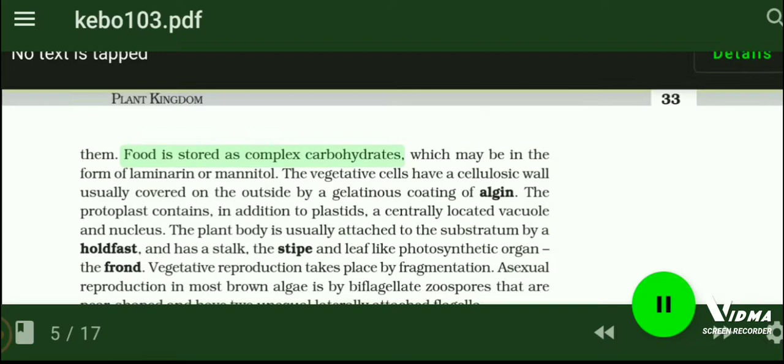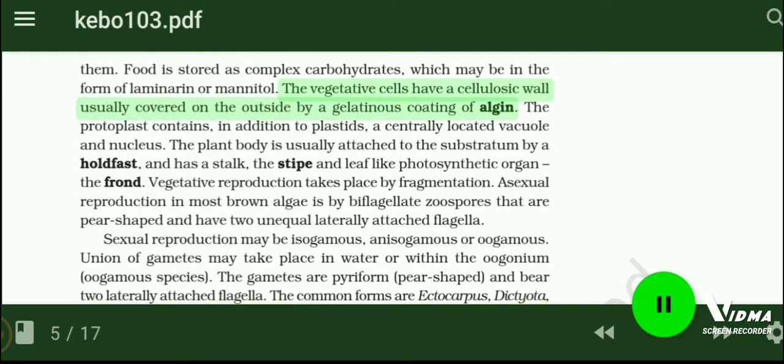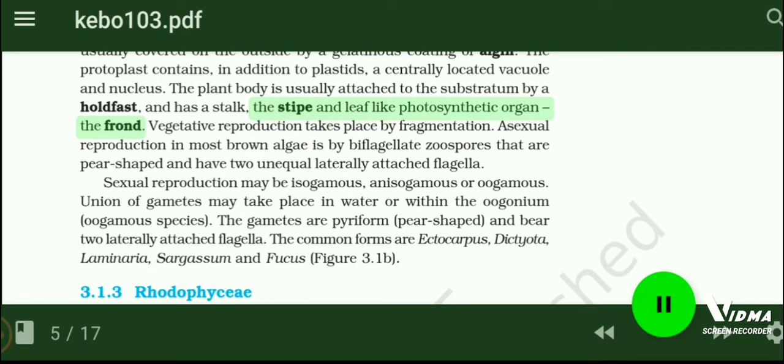Food is stored as complex carbohydrates, which may be in the form of laminarin or mannitol. The vegetative cells have a cellulosic wall usually covered on the outside by a gelatinous coating of algin. The protoplast contains, in addition to plastids, a centrally located vacuole and nucleus. The plant body is usually attached to the substratum by a holdfast, and has a stalk, the stipe, and leaf-like photosynthetic organ, the frond. Vegetative reproduction takes place by fragmentation.